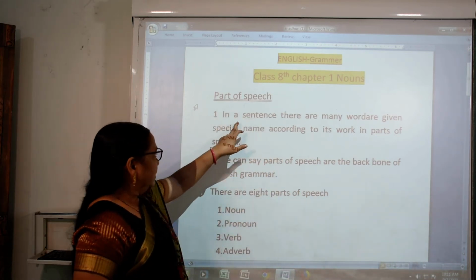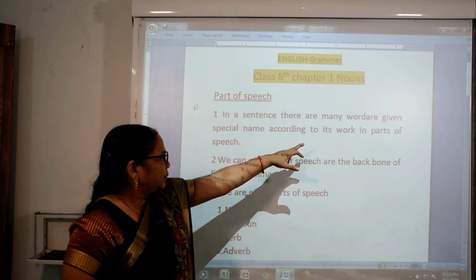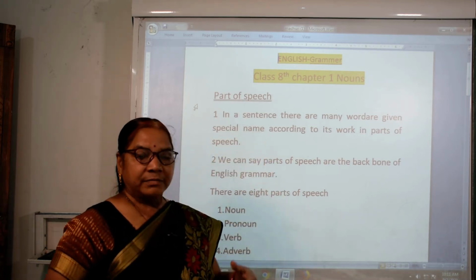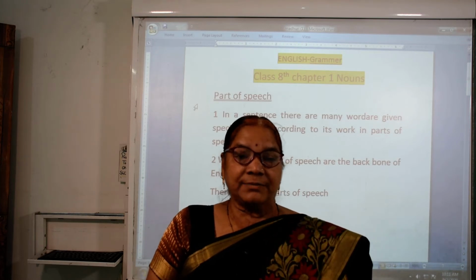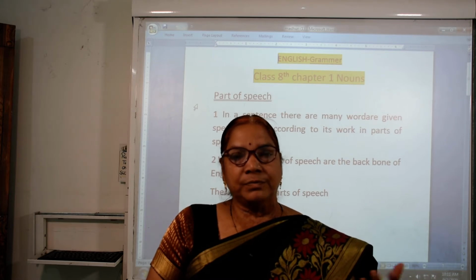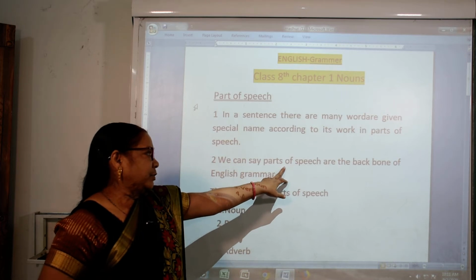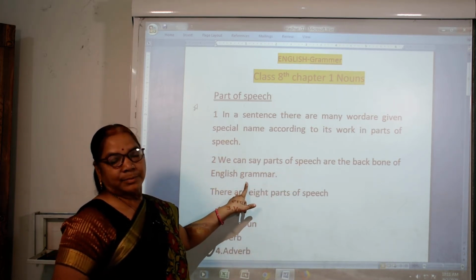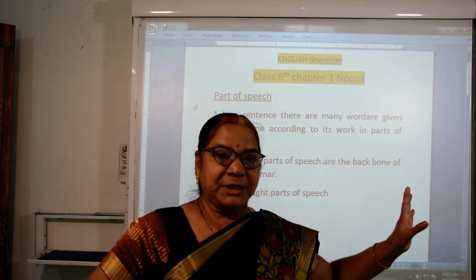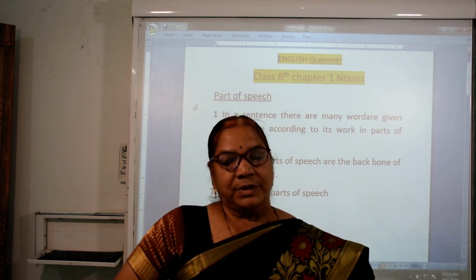In a sentence there are many words, and they are given special names according to their work in parts of speech. We have to classify each word, whether it is noun, pronoun, verb, adverb. Now we can say parts of speech are the backbone of English grammar. Without parts of speech we cannot go further. We have to know parts of speech first, and then only we can go further.